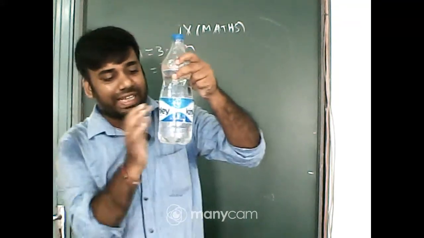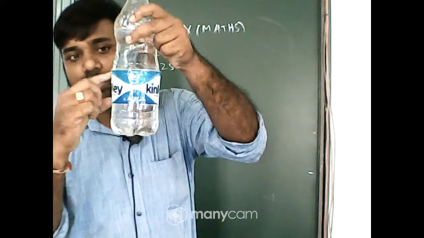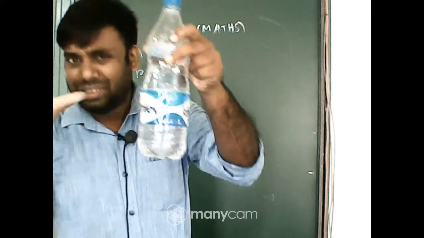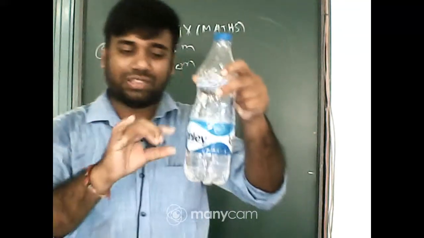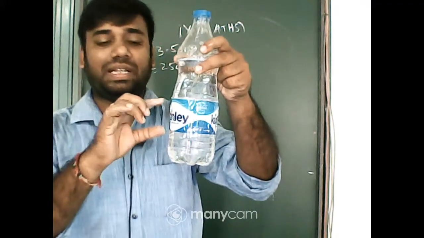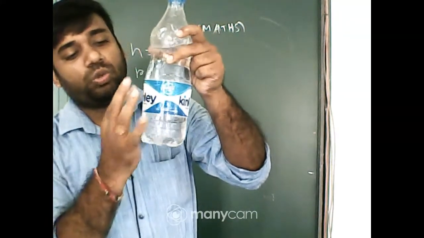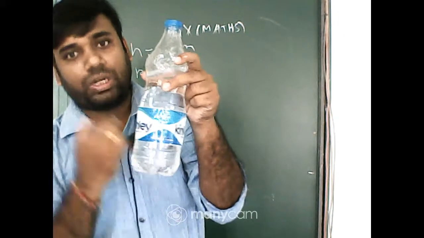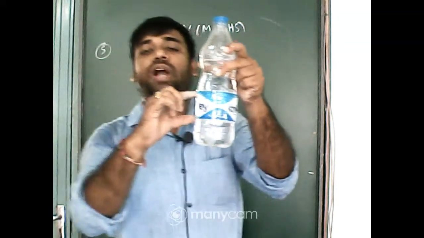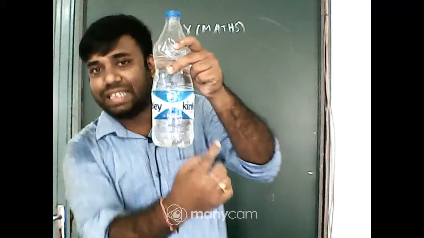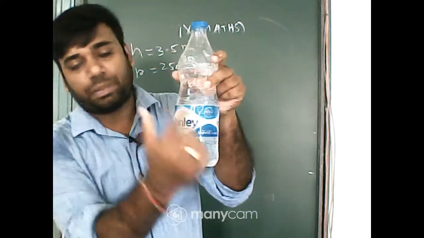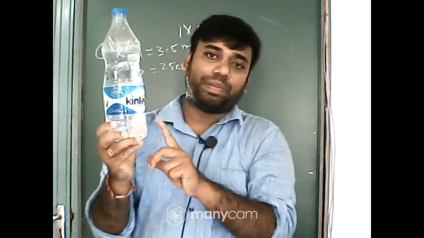Just take an example: that is a pillar, and you want to color it, you want to paint it. So which area do you have to paint? That area which is covered by the polythene, that is the area you want to paint,